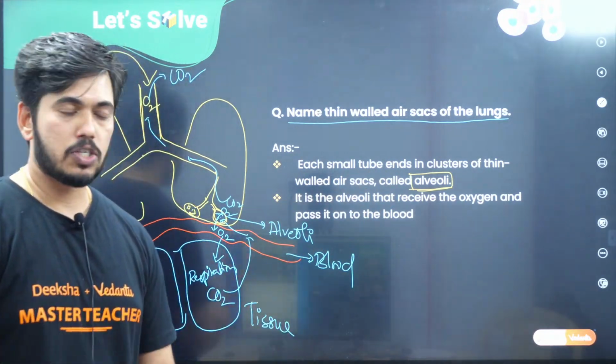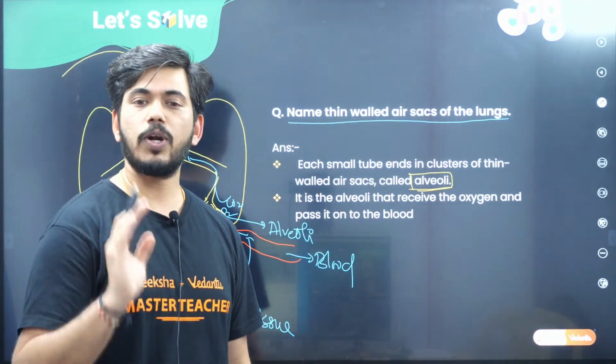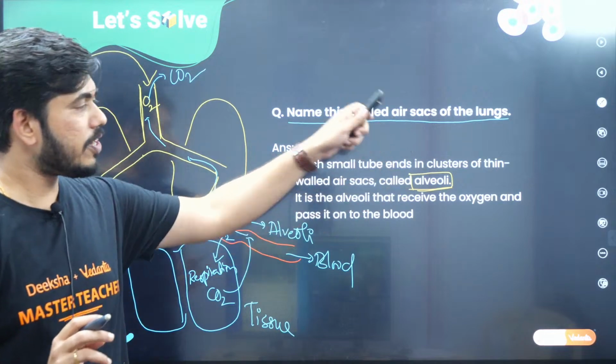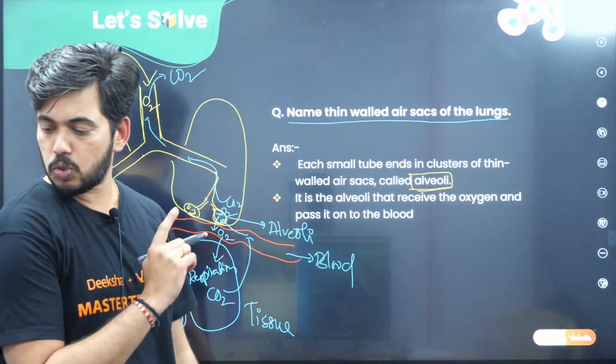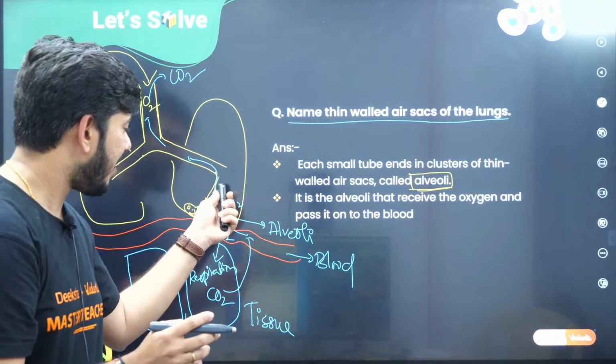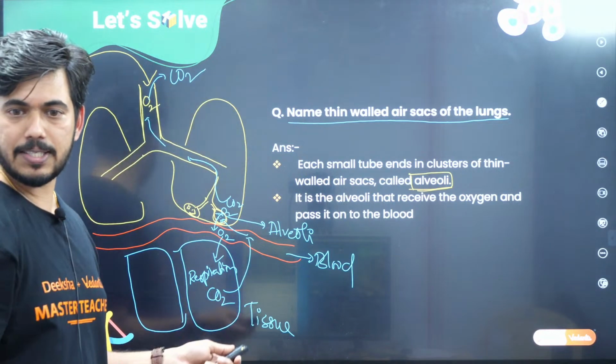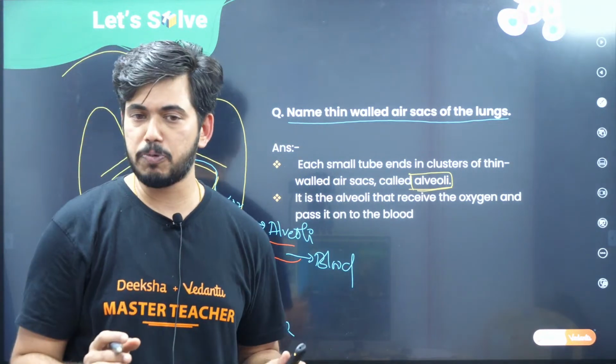In case, children, they ask what is the function of the alveoli, one more question comes. Then what you are supposed to answer? You are supposed to answer that the function of the alveoli is exchange of gas between the lungs and blood. Can you remember this? This is one more point you are supposed to remember.